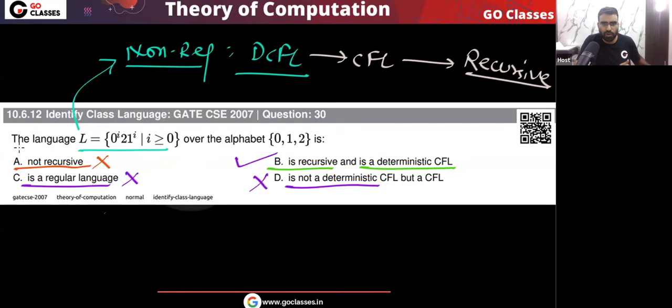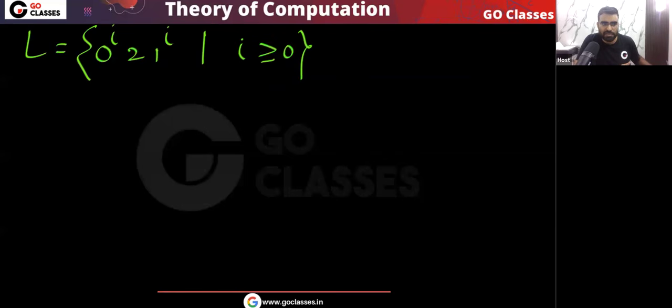Very simple. If you want to create the DPDA, that also you can do. For this language, let me quickly create the DPDA. The DPDA will be like this: for every zero I will push one zero. When the zeros are coming, without looking at the stack, without popping the stack, basically this epsilon means that there is no pop, I will push one zero.